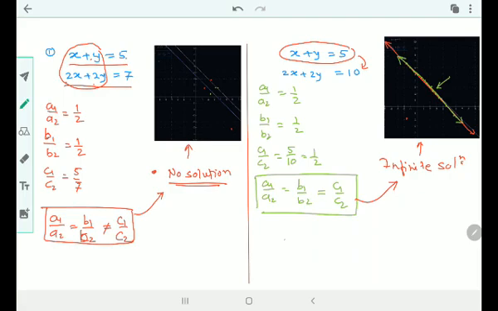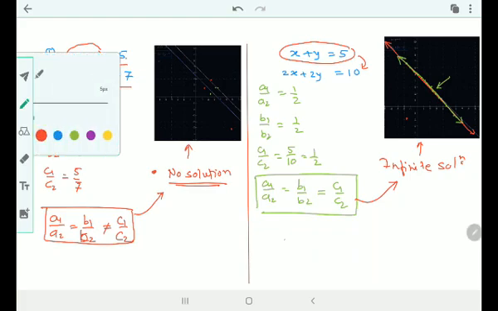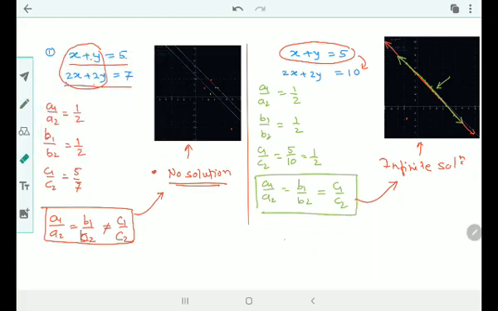And the condition for no solution, that means parallel lines, a1 upon a2 is equal to b1 upon b2 but not equal to c1 upon c2. And what is the condition for unique solution now? The last point left is the unique solution. So the condition for unique solution, that means the lines are intersecting at one point.